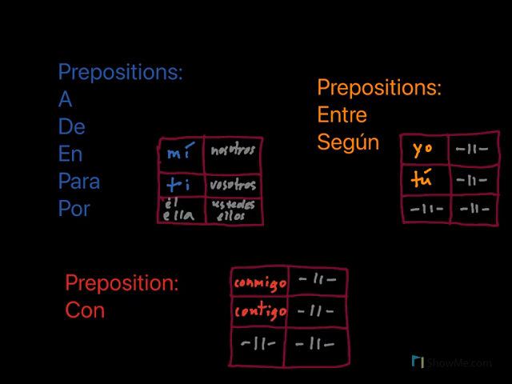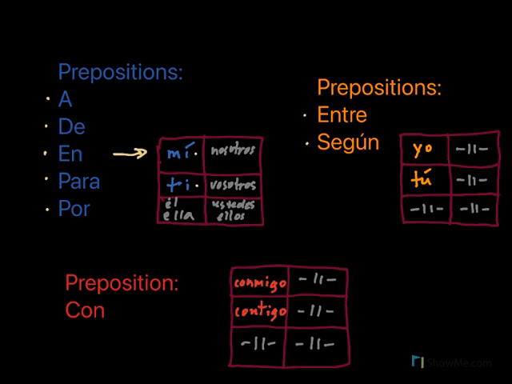So, what have we learned in this lesson? The prepositions a, to, de, of, en, in, para, many meanings, por, many meanings, we already discussed that. We'll take this table of prepositional pronouns. The only difference is mí and ti, the first and the second person. All the rest coincide with the regular subject pronouns.